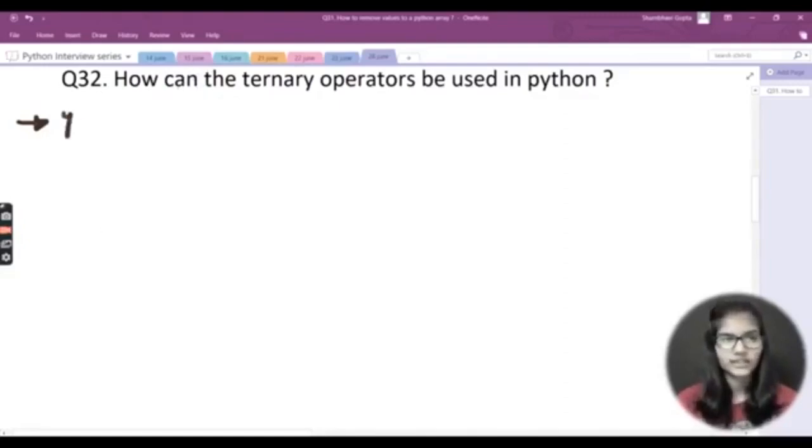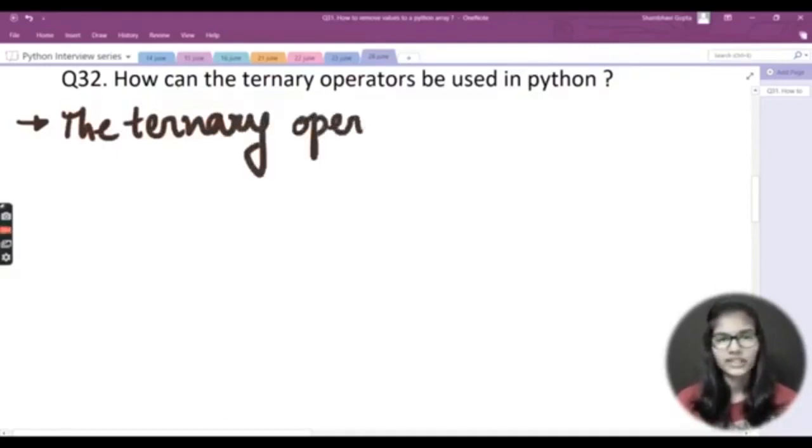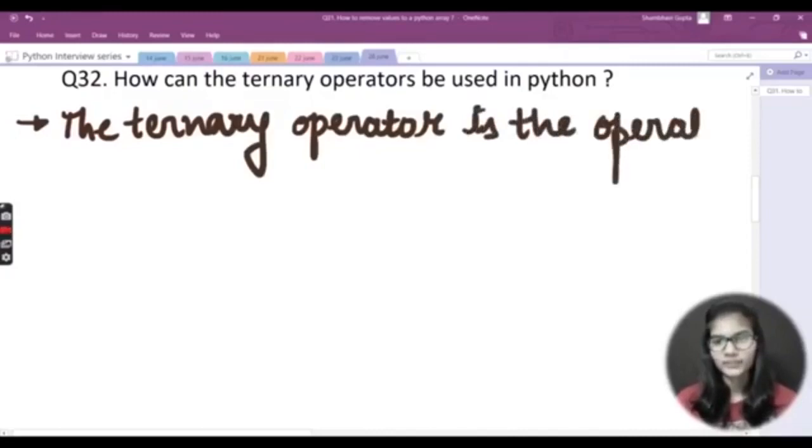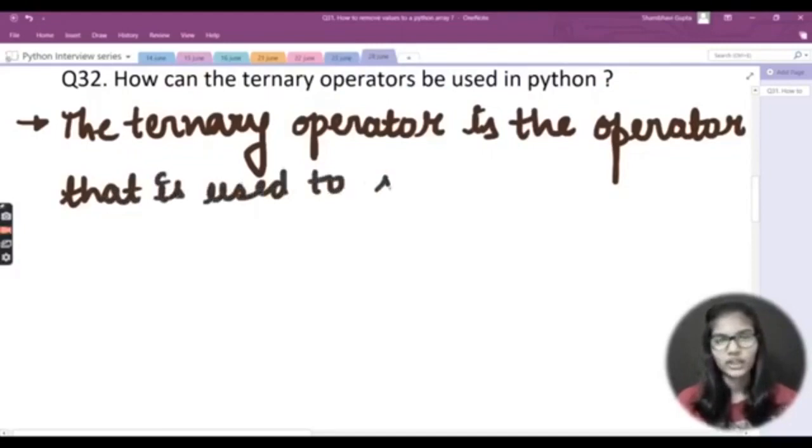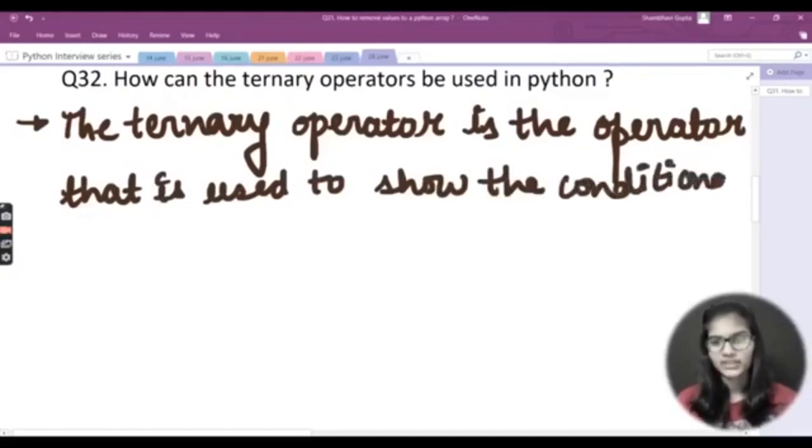Okay, so I would just write here that the ternary operator, first of all we'll be telling what a ternary operator actually is. Okay, so the ternary operator is the operator that is used to show the conditional statements.